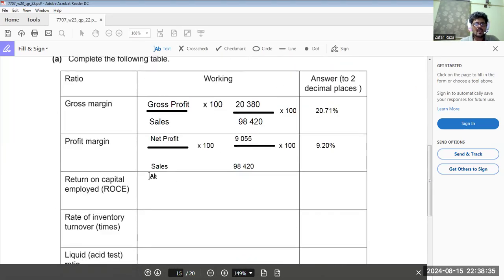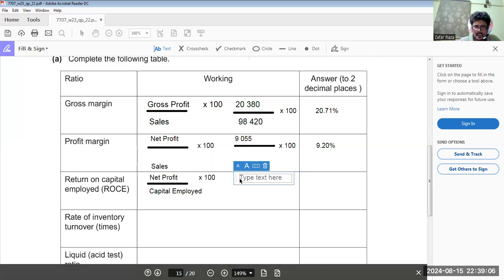So what we write: net profit, or return, divided by capital employed, multiply by 100.